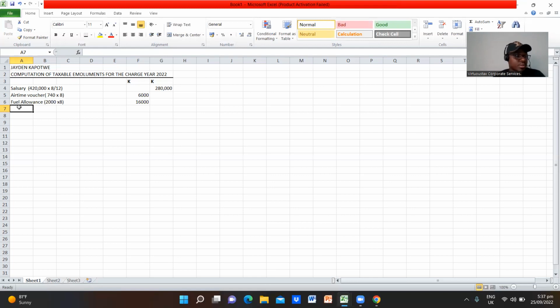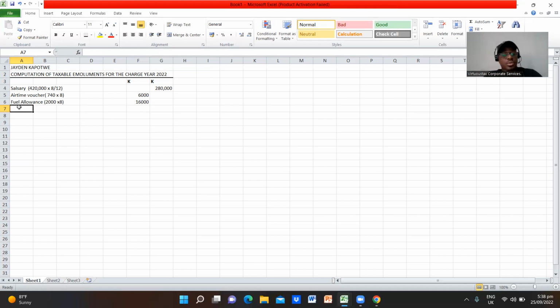Next, we are told that Kelmac Investments Limited used to pay maintenance allowances. So Jaden would be paid 1,200 kwacha for the security officer who was manning his residence.